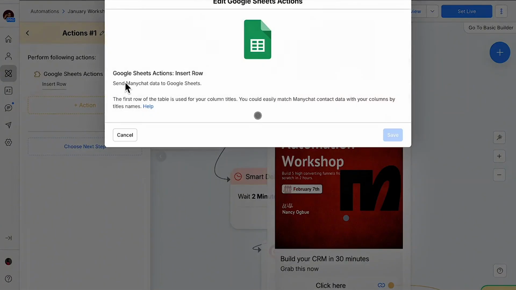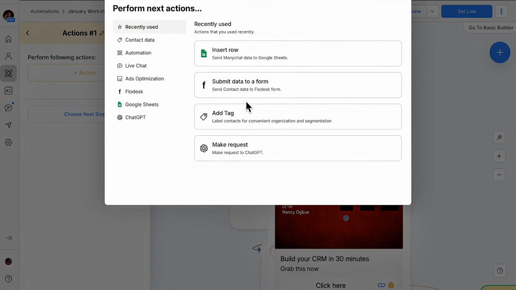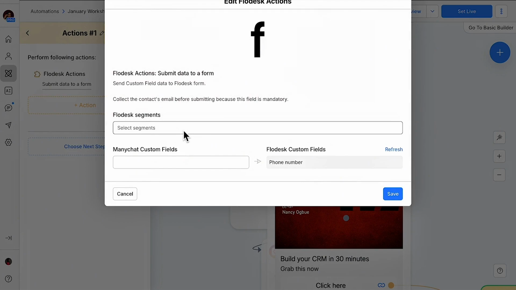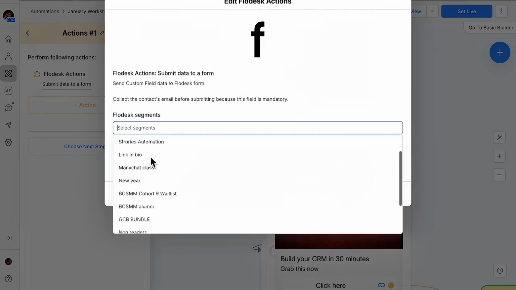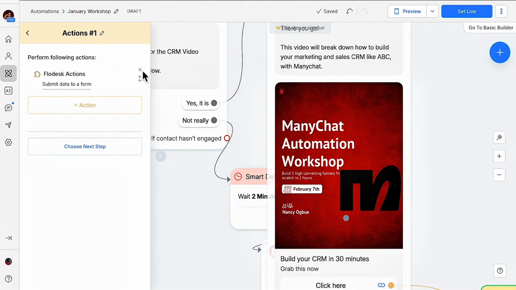I could come to this action. Hold on. If I do this, I'll undo that. Now, my Flowdesk is integrated, right? And I can come here and add these people to a form. Let's say I built out an email sequence on Flowdesk. I can come here and just choose any of them and add them here. They are going to automatically start getting those emails. Do you understand? So I'm not doing that right now because I want you to focus on building your CRM. That's what this video is about. But I want you to know that that's possible as well.